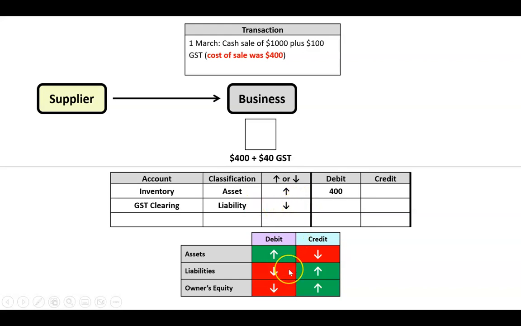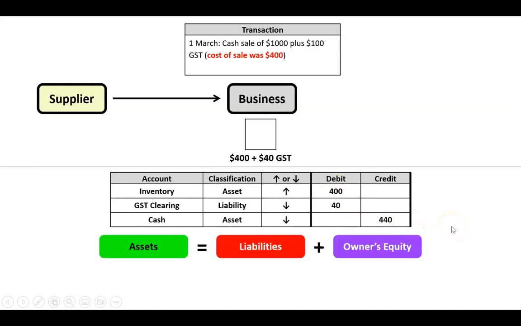So when a liability goes down, that's a debit. And lastly, we'll just say we pay cash. If we had credit, it wouldn't change things too much. We'll deal with that in a later video, but we'll say cash is an asset. We're paying cash, so it's going down. So that would be a credit, and we're paying $400 plus $40. That's a total of $440. Our debits equal our credits.